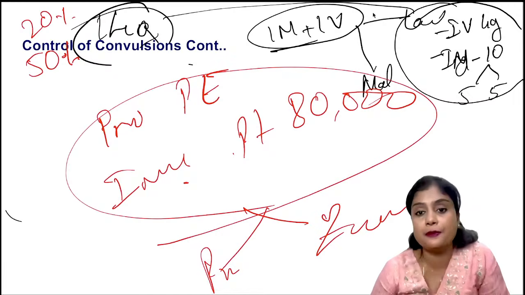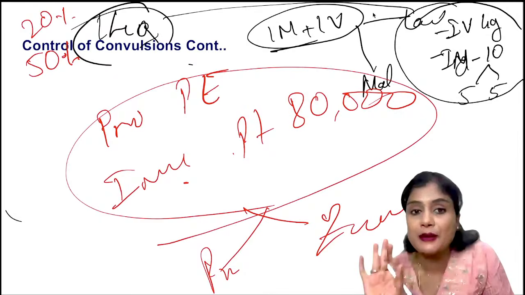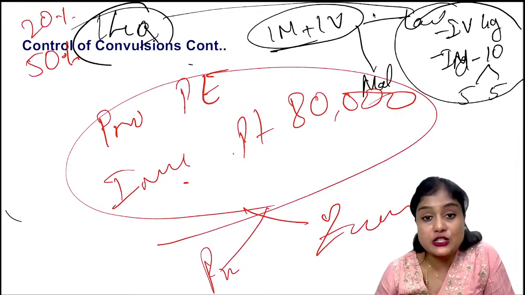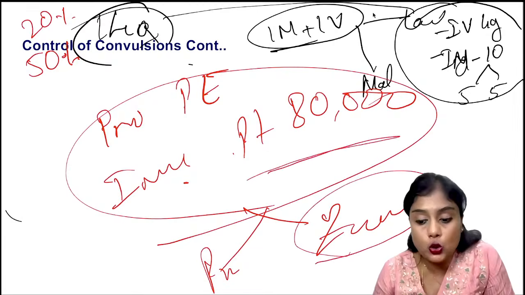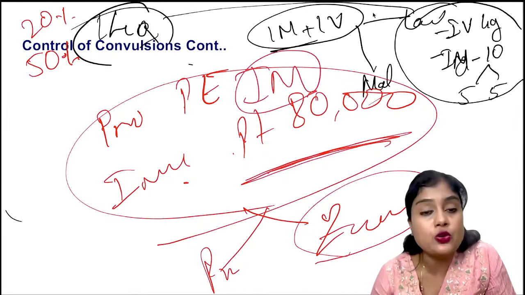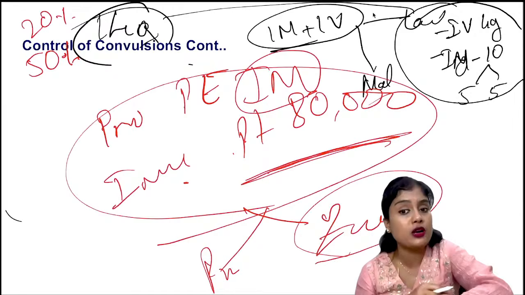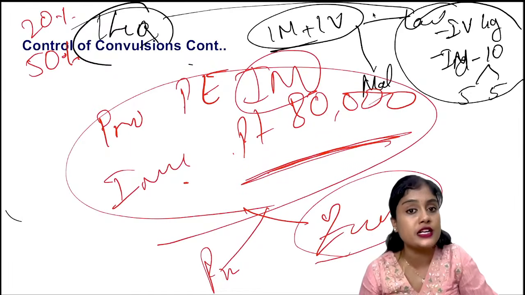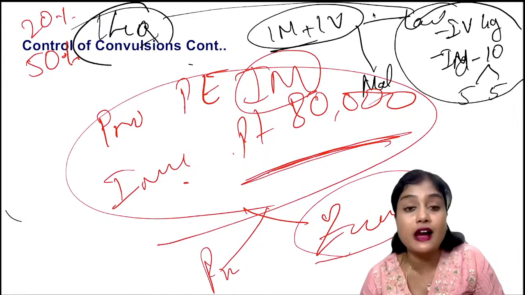She says Pritchard regimen. Okay, remember Shruti, it's not like that. I'm sorry if I'm spelling your name wrong, but it is not Pritchard's, it is Zuspan. Why? When the platelets are low, we do not give IM injections, isn't it? Why do we not give IM injections? There is a high chance of hematoma collection anywhere. Platelets are low, isn't it? Whenever the platelet count is low, we do not give IM injections.